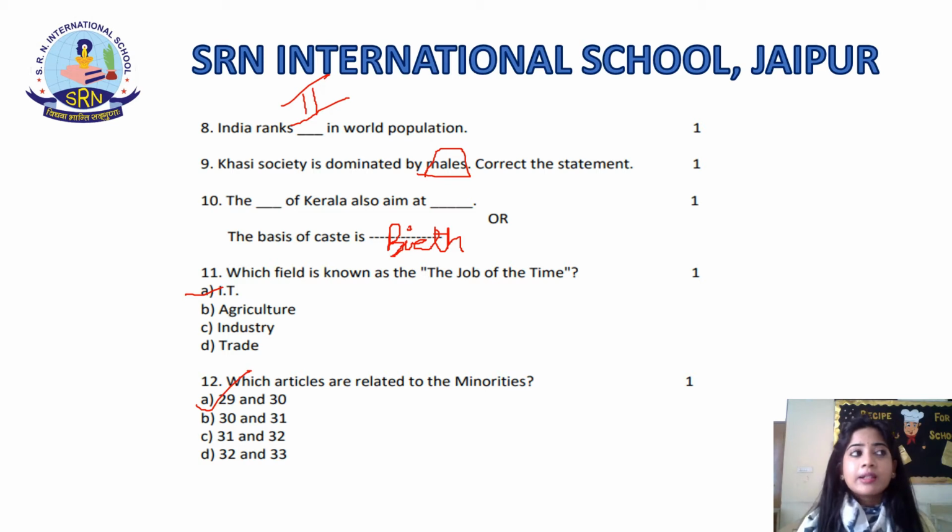Now, which articles are related to the minority? Now, there are different articles. You make sure that you read the articles very well. You learn them by heart. So now, make sure you read what is asked in the question. Now in this, minorities is asked. So the correct answer to this question is A: Articles 29 and 30 talk about the rights, the welfare, the privileges given to the minorities. Am I clear, students? Let's move forward.